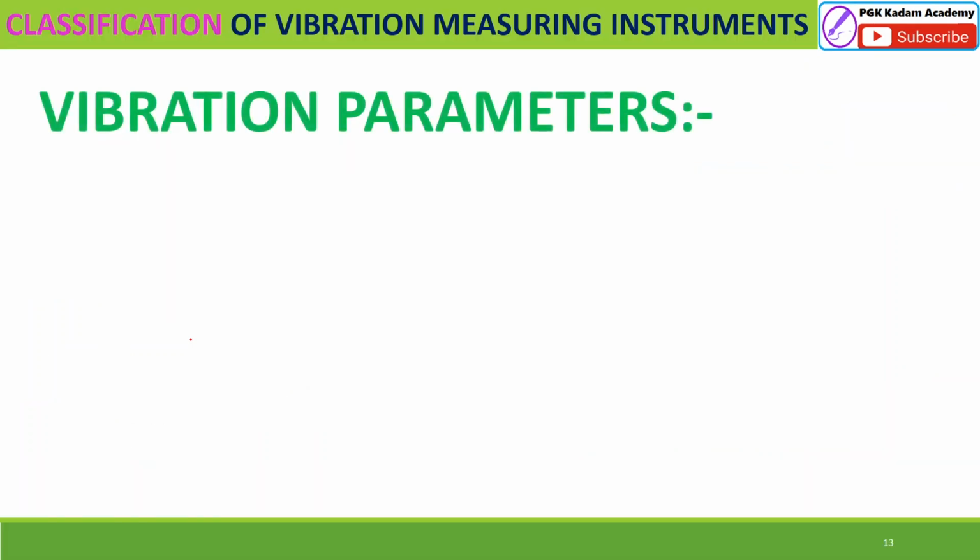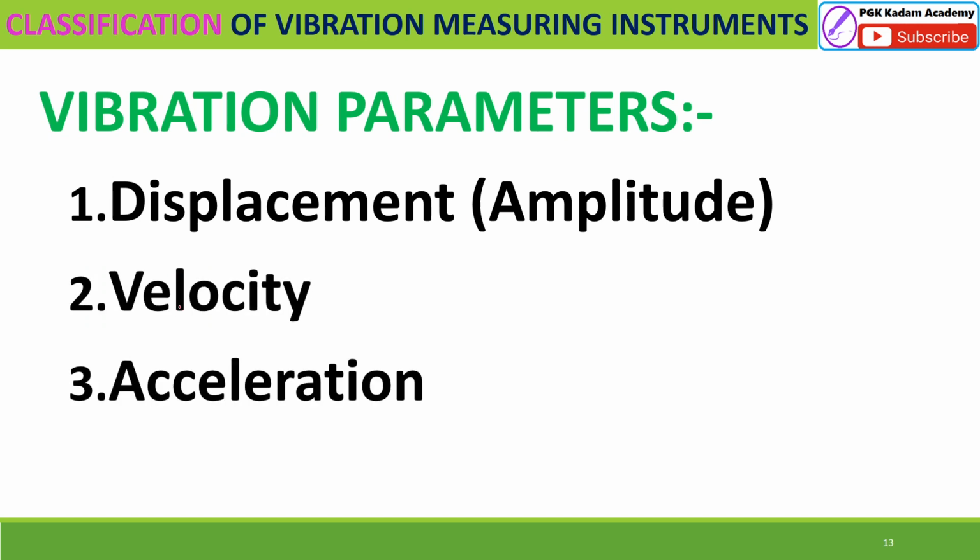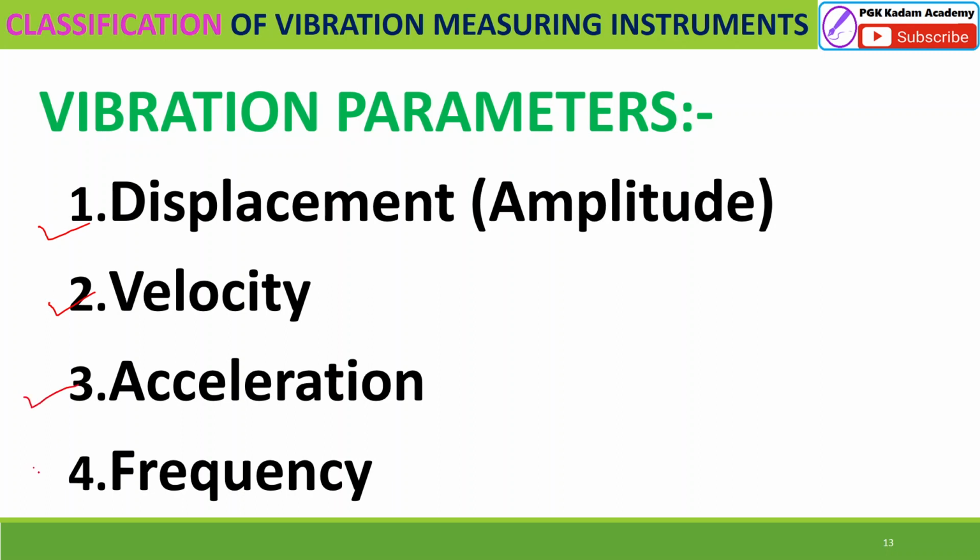So friends, what are the different parameters we are going to study in the measurement of vibrations? First is the displacement amplitude. Second is the velocity. The third is the acceleration. Fourth is the frequency of the vibration. These are the four major parameters we are going to study, with an individual video on each: displacement, velocity, acceleration and frequency. So go through the videos on this channel.